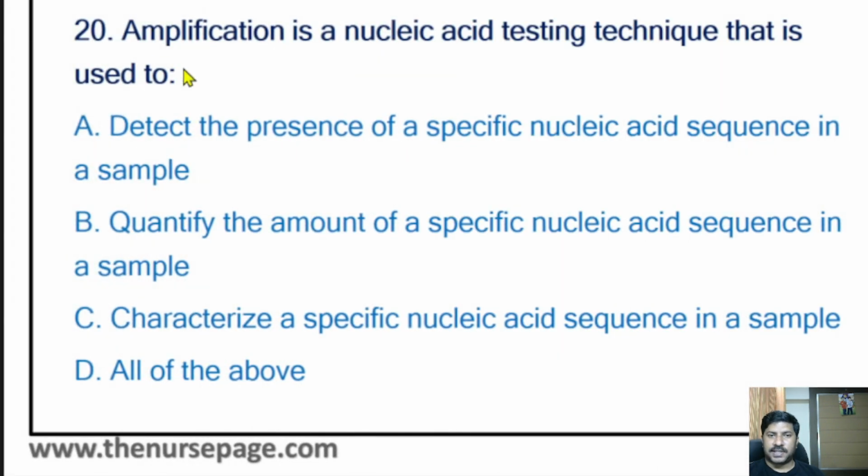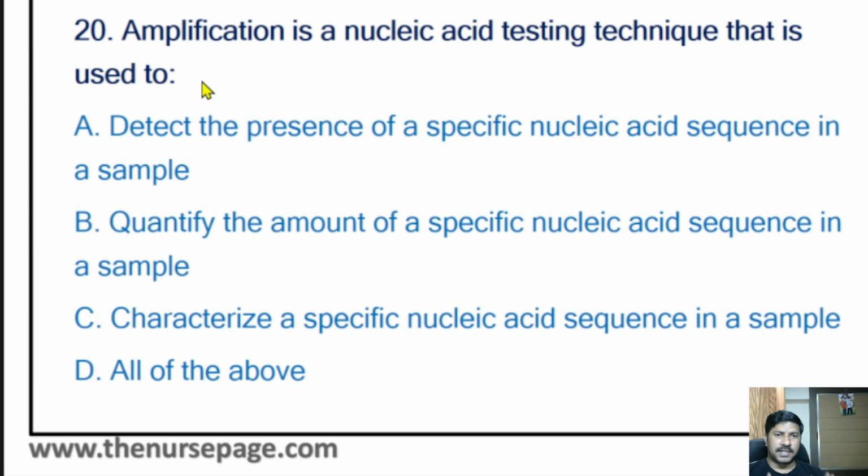Then today's last question. Amplification is a nucleic acid testing technique that is used to detect the presence of a specific nucleic acid sequence in a sample, quantify the amount of a specific nucleic acid sequence in a sample, characterize a specific nucleic acid sequence in a sample, all of the above. In previous questions, we have learned that amplification is a testing method, a testing technique. It is not a processing technique.